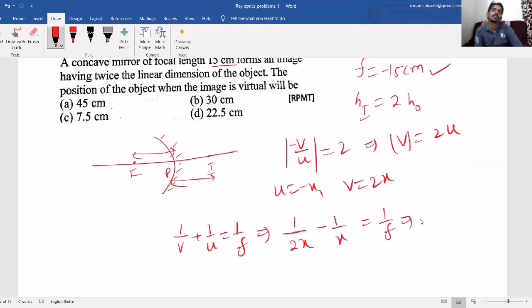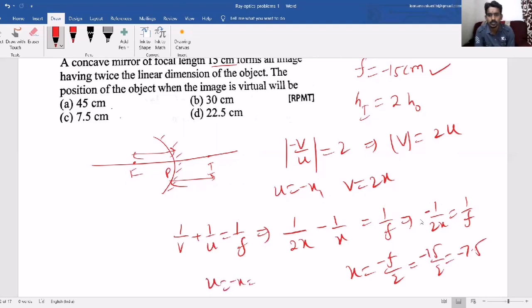Taking LCM, minus 1 by 2x equals 1 by f. Cross multiplying, x equals minus f by 2, where f is 15, so 15 by 2, that is minus 7.5. So u is minus x, and the magnitude is 7.5 centimeter.